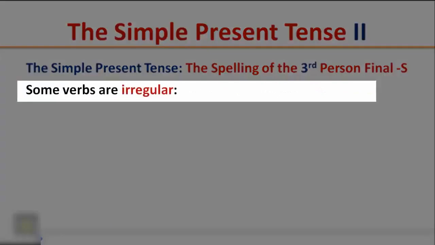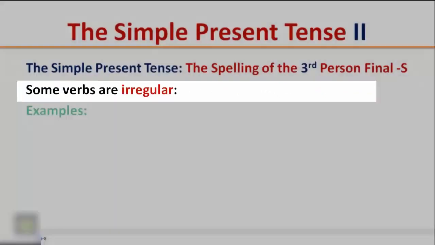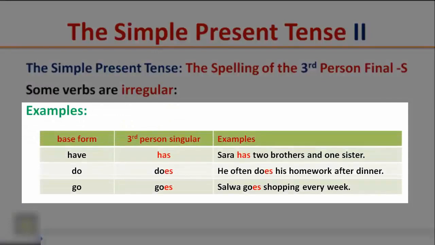Some verbs are irregular. Examples. Have becomes has. Sarah has 2 brothers and 1 sister. Do becomes does. He often does his homework after dinner. Go becomes goes. Salwa goes shopping every week.